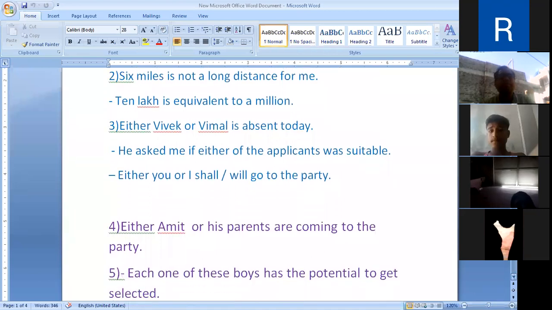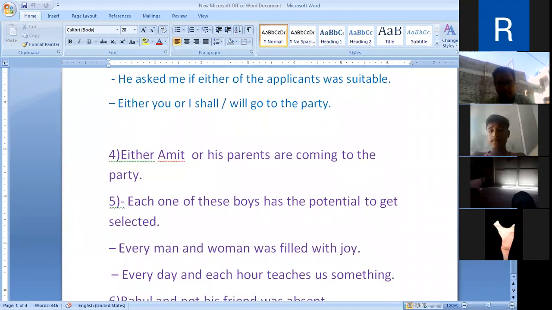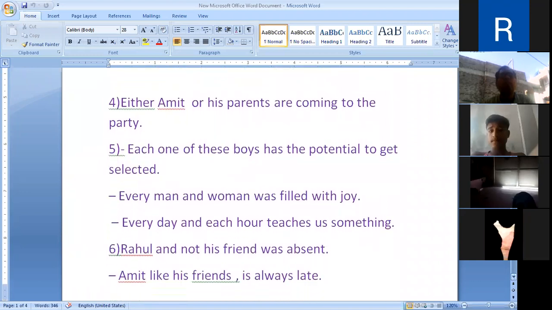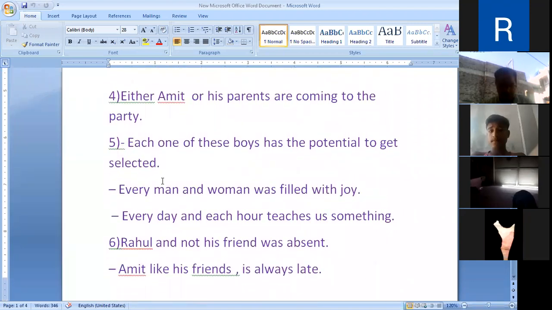Next, when the subjects are joined by or nor and are of different numbers, Amit, singular, and his parents, plural number.